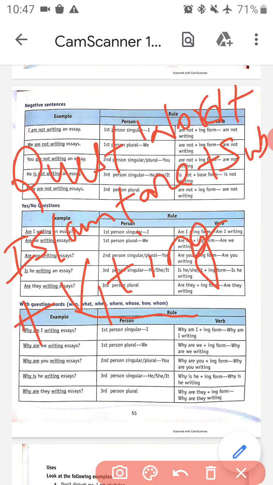So, for writing a question in present continuous tense, first we will write the question word. Suppose why. Then from is, am, are we will choose what we want as per the sentence. Suppose we are talking about some people who are more than two in number. It means they are in plural number. Then we have used are. Then what is the subject over here? They. Okay, they is our subject. Writing is the continuous form of write. That's why we have used writing. So, why are they writing an essay?